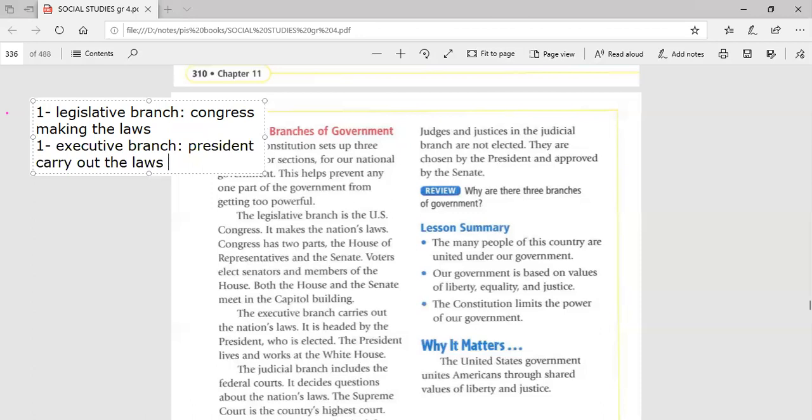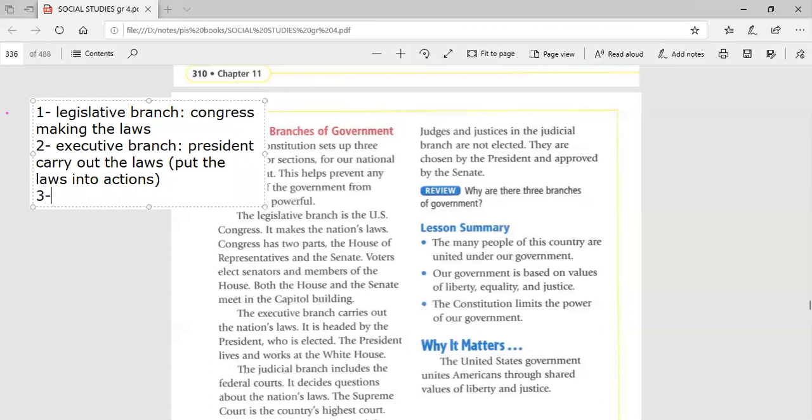It means put the laws into action. This is the job of the president. So now the executive branch is held by the President of America, and he is responsible for carrying out the laws or putting the laws into action. This is the second branch.